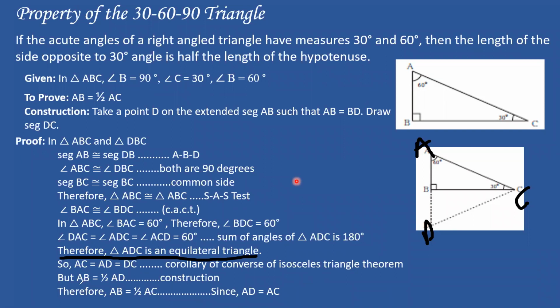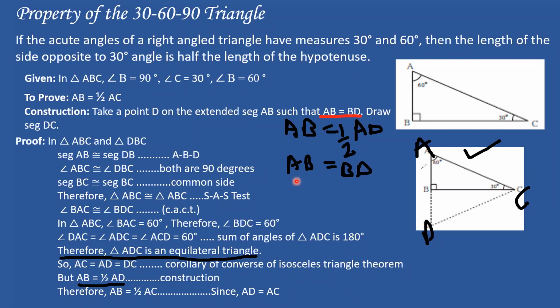So now I go to the next step: AB is equal to half AD. I write AB is equal to half AD. So why is it so? I have written construction. What is the reason behind it? If you look at this figure, look over here, I'll just change the color. AB is equal to half BD. When we were constructing it, I already wrote that AB is equal to BD, right? And from the figure, I'll write AB is equal to BD. Why? Because we wrote it while constructing it.